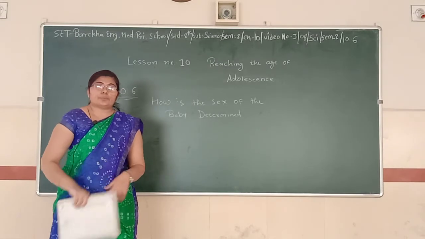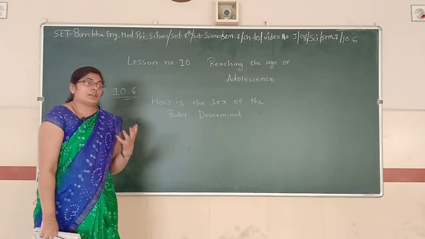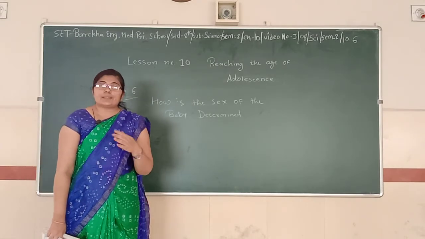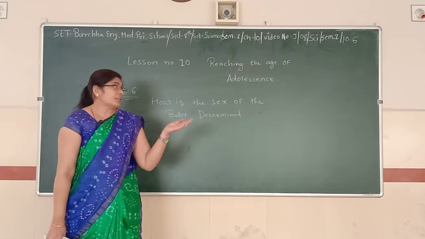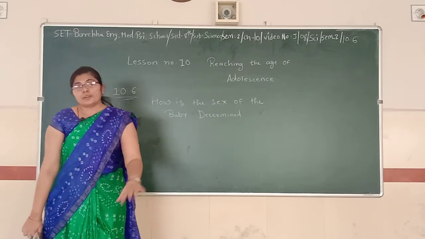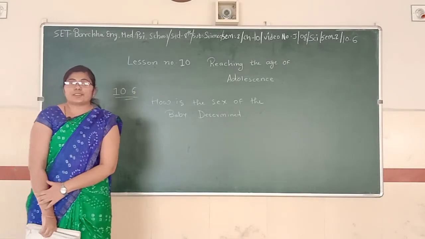So what do you learn from this point? You learn that there is a chromosome that decides the gender. Sex means the gender of a girl or boy. So here, 10.6 is over.